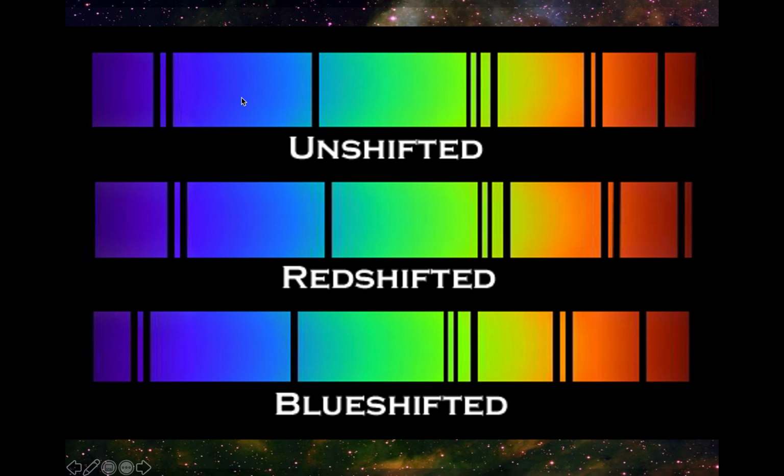Okay, so here is the laboratory spectral pattern of an element. This is unshifted. You see how all the lines move towards the red side? And not only that, but the pattern remained the same. So the space between each line is consistent. So we still know what elements the light is made of. It's just the whole pattern moved as a unit to the red. Of course, here, the whole pattern moved as a unit to the blue. So we don't compare it to this. We don't compare it to the red shifted pattern. We go back to the original, the unshifted pattern, and compare it.